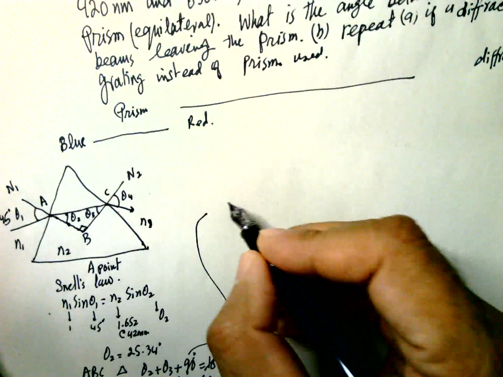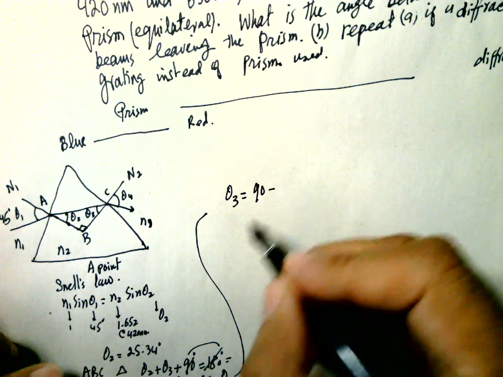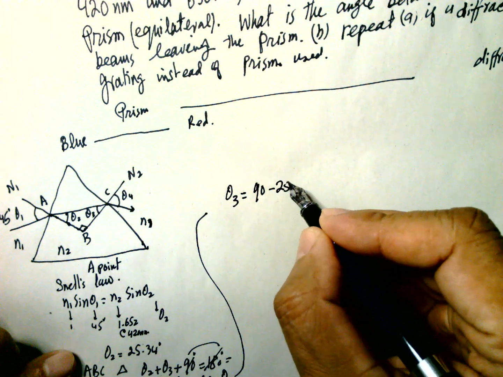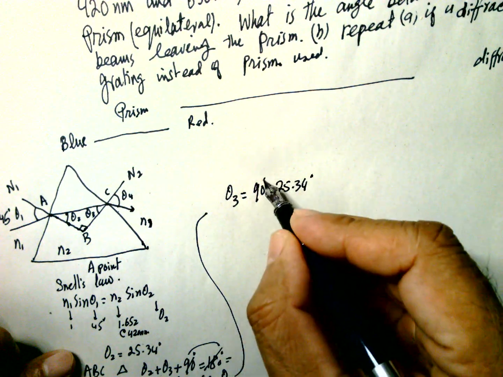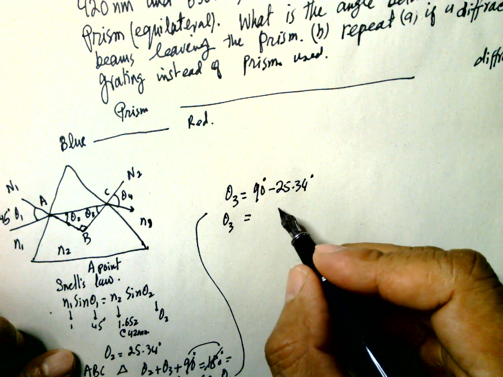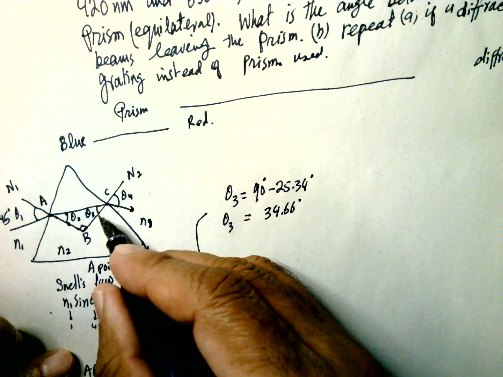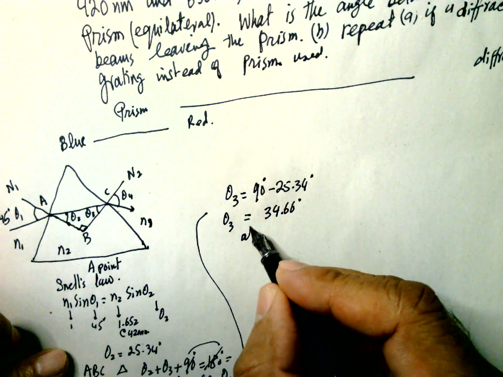So this will give you theta 3 is equal to 90 minus 25.34 degrees. So theta 3 is equal to 34.66 degrees.